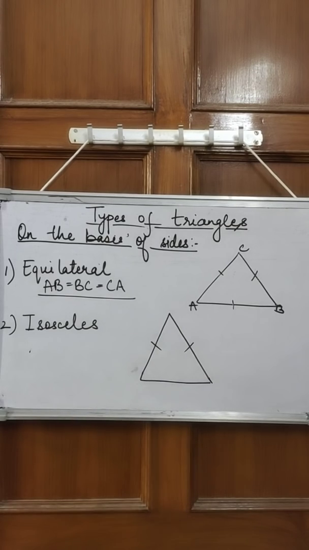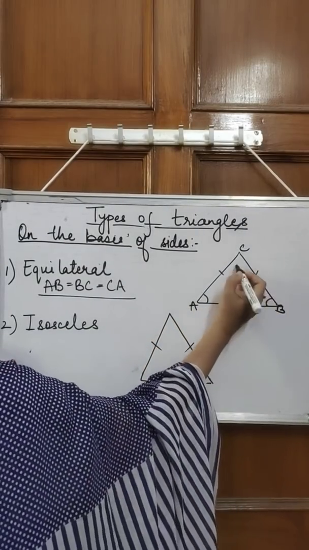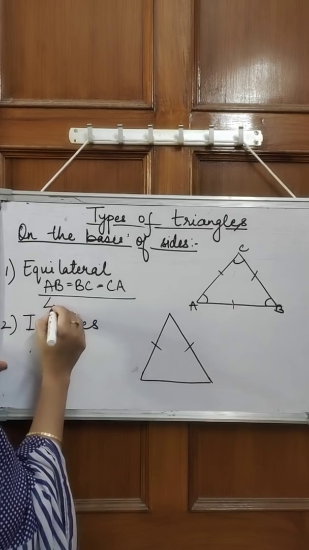And what is the most interesting thing here, when all the three sides are equal, then all the three angles are also equal. So what we can conclude is that if all the sides are equal, then all the angles are also equal.